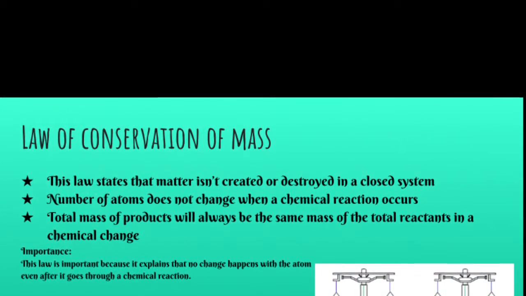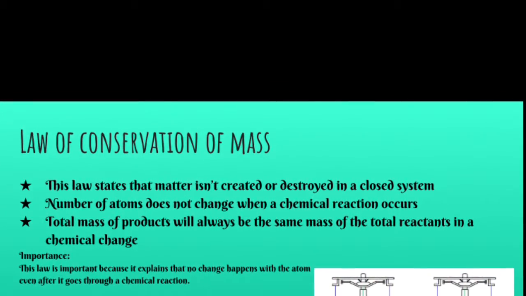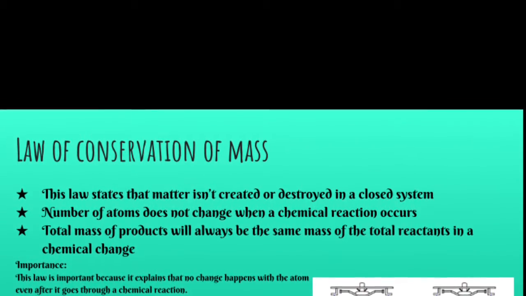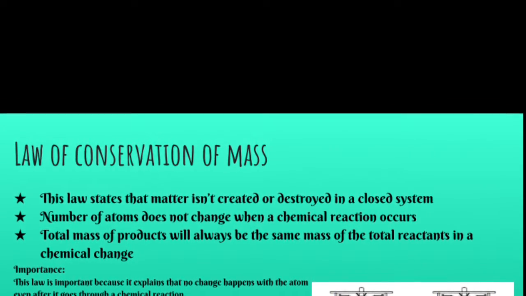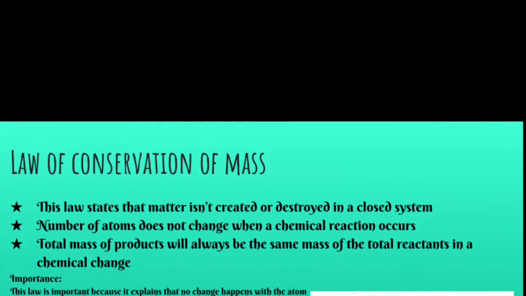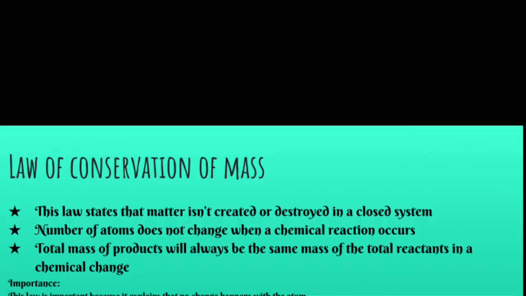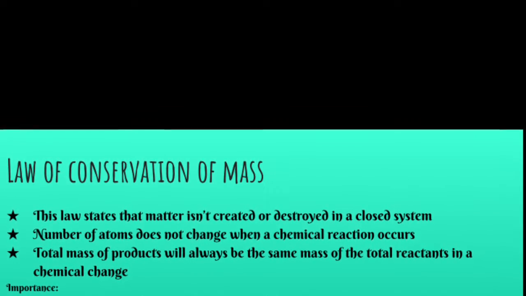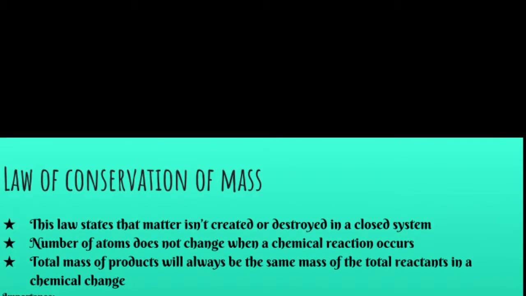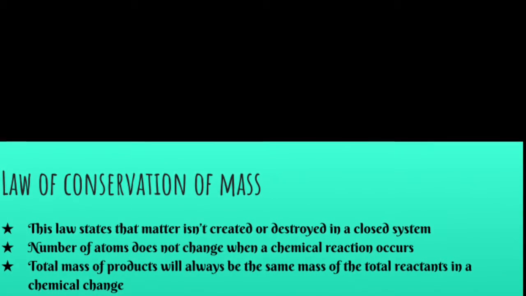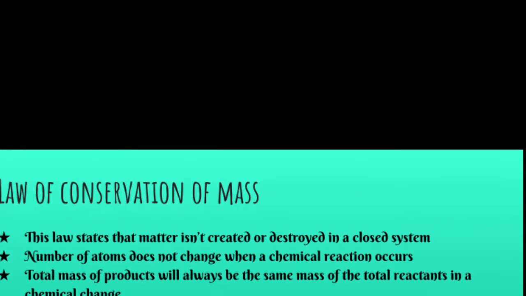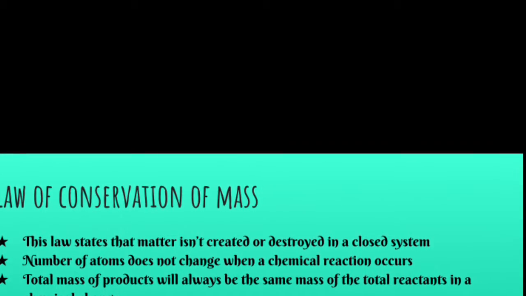From his atomic theory, he came up with the law of conservation of mass. This law states that matter isn't created or destroyed in a closed system. When there is a chemical reaction, the amount of each element has to be the same in the starting compound and the ending compound. The number of atoms does not change when a chemical reaction occurs, and the total mass of products will always be the same as the total mass of reactants in a chemical change. This law is important because it explains that no change happens with the atom even after it goes through a chemical change.